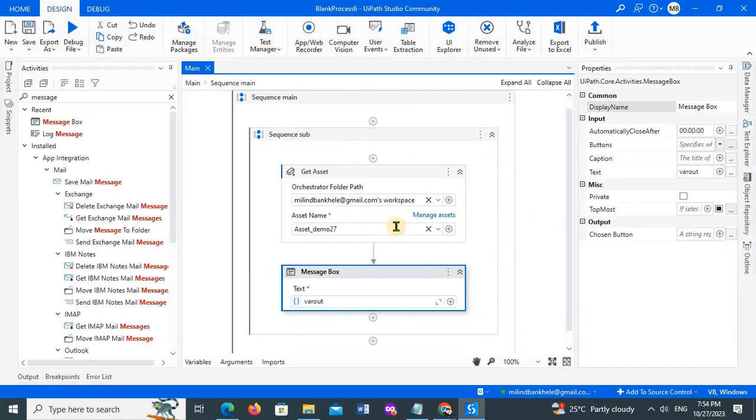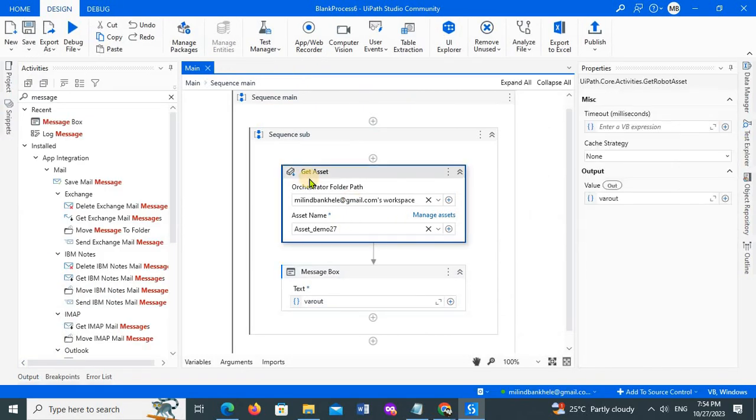So with the help of the get asset activity, I can access the value which is already available on the orchestrator's assets. Sometimes the orchestrator is handled by another team, so as a development team we don't have direct access to it. I cannot see the value available on the orchestrator directly. If I want to access that value, I'll use the get asset activity.